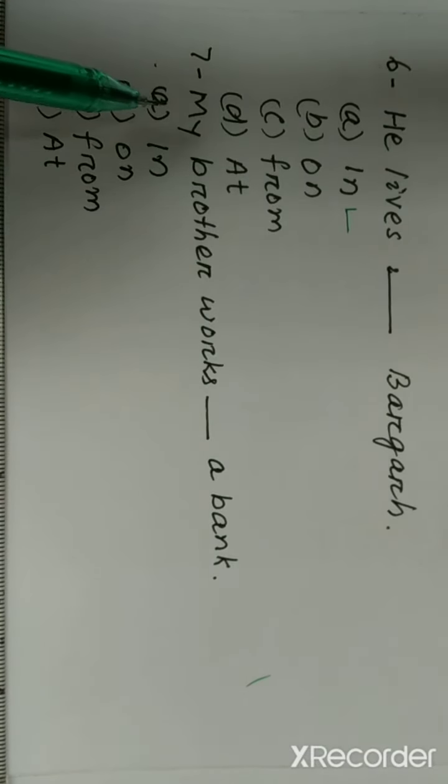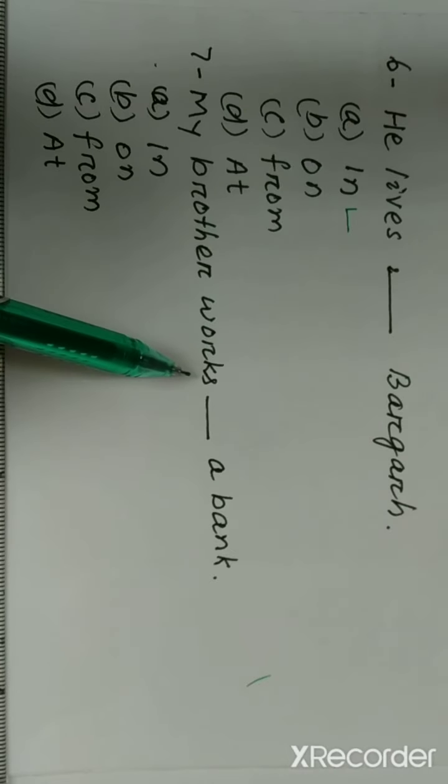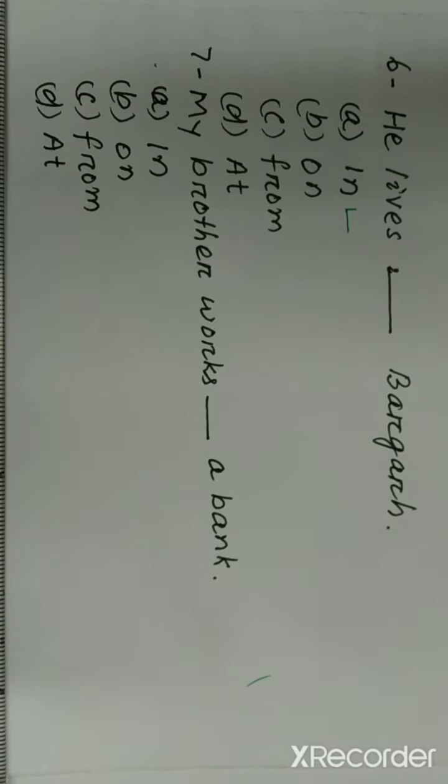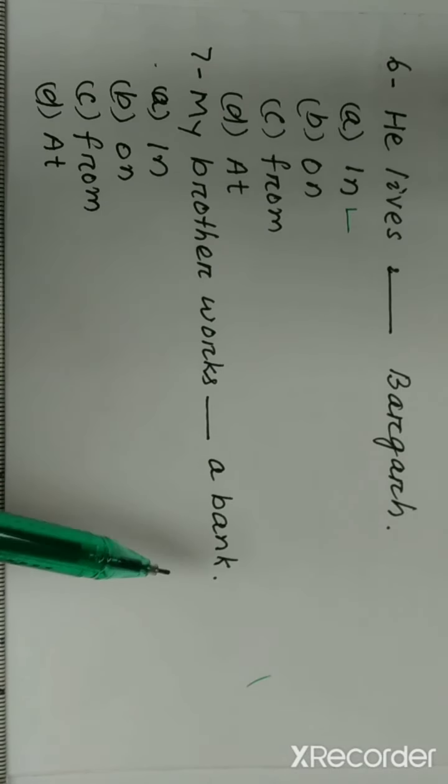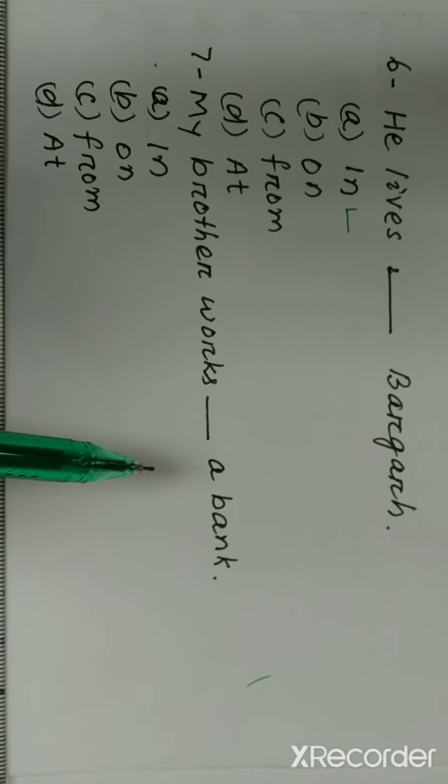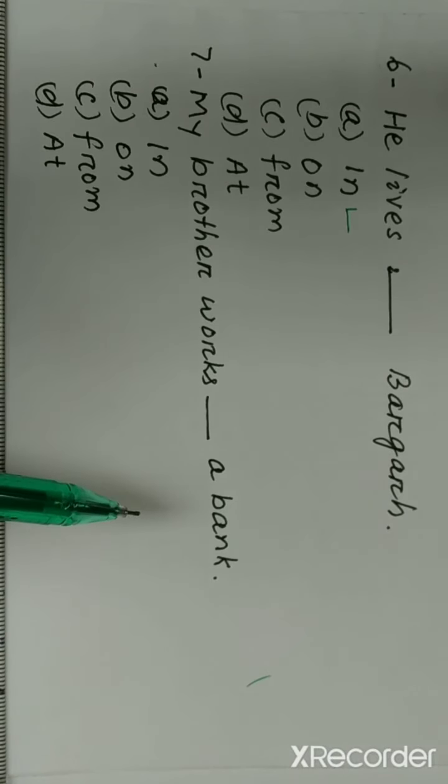Another question, number 7. My brother works dash a bank. Here also, a bank of Bargarh means there is no specific bank or a particular house like ward number 9 of a Canara bank. So here it is any bank of Bargarh.